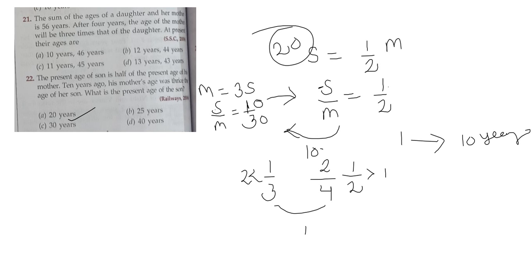Let's go to the next question. It seems like a lengthy question.